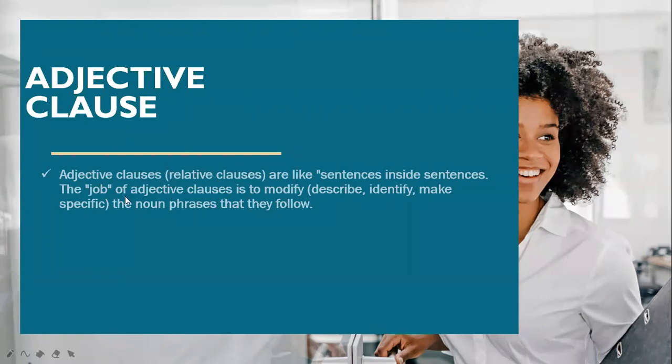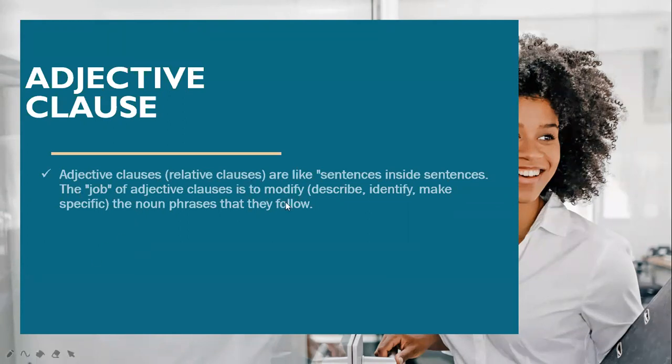Adjective clause. Now we are joining these two terms together. Adjective clauses or relative clauses are like sentences inside sentences. So it is like we are talking about sentence inside sentences. And the job of adjective clause is to modify or to describe or to identify or to make specific the noun phrases that they follow. Yeah, the adjective clause is here to modify.